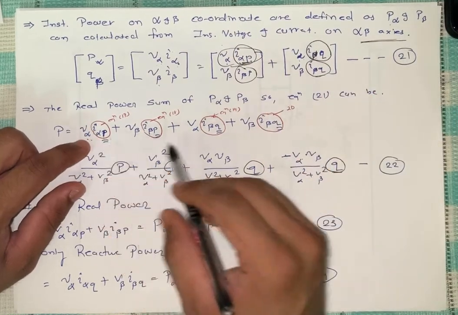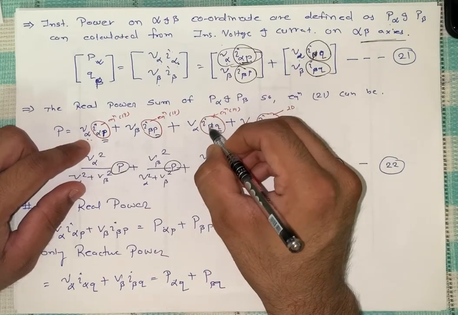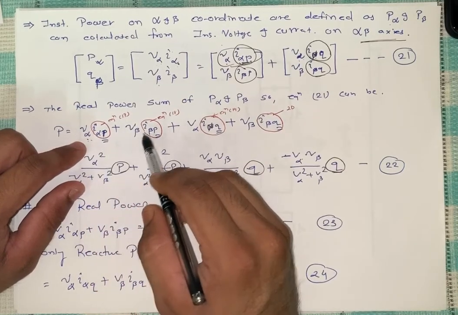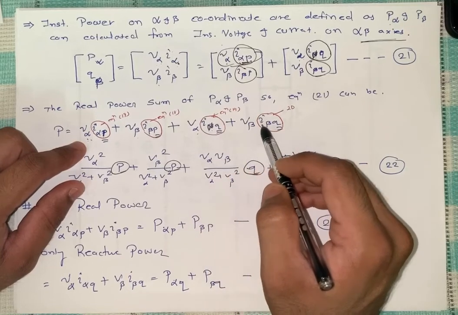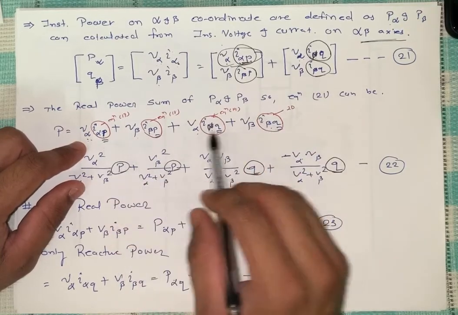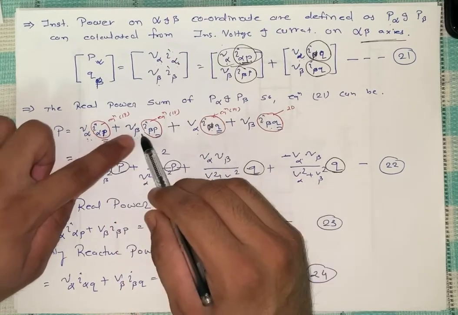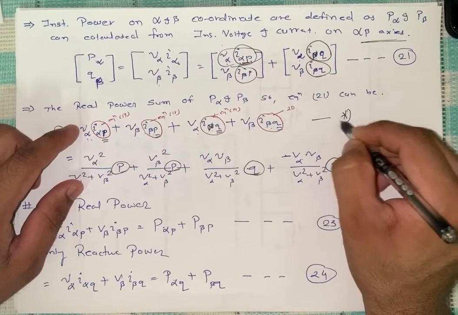So V alpha, I alpha two times, right? Alpha form. So V alpha, I alpha P plus V beta, I beta P plus V alpha, I alpha Q plus V beta, I beta Q. So alpha alpha two times, beta beta two times, alpha with P and Q, beta with P and Q. Simple. So that is the final equation of power.